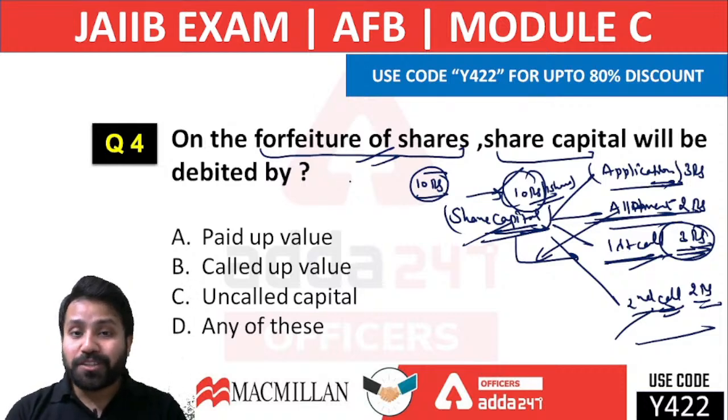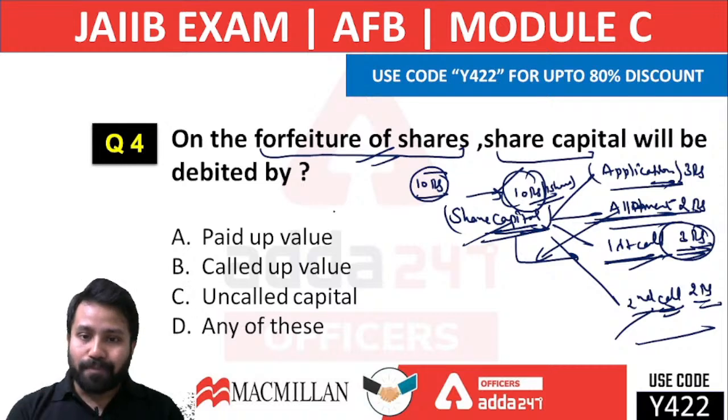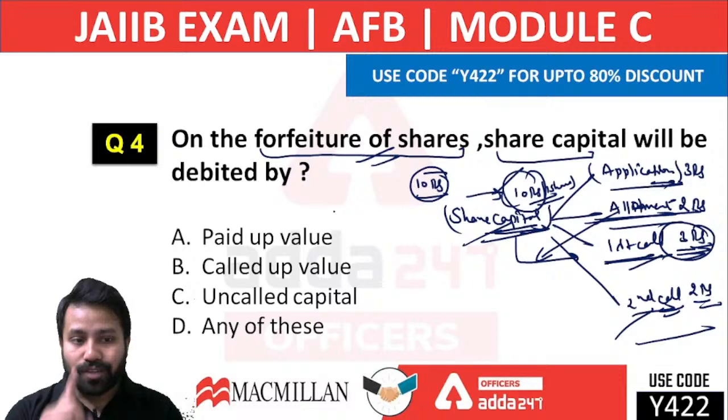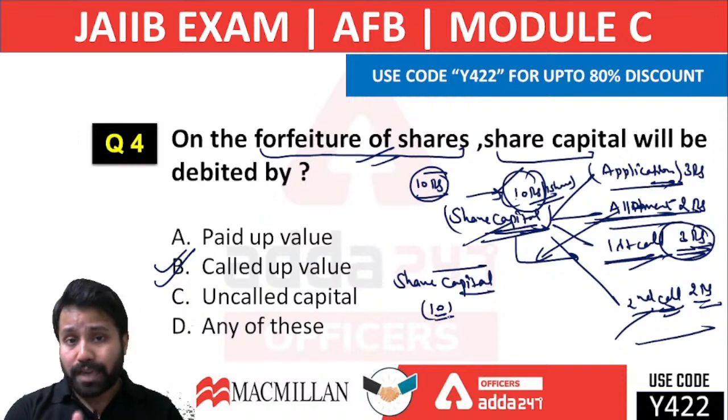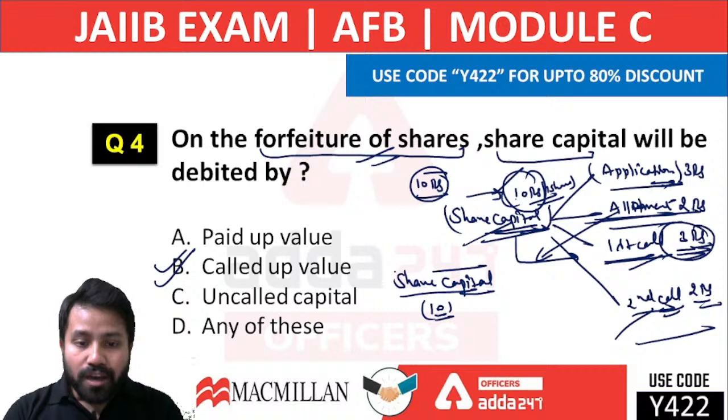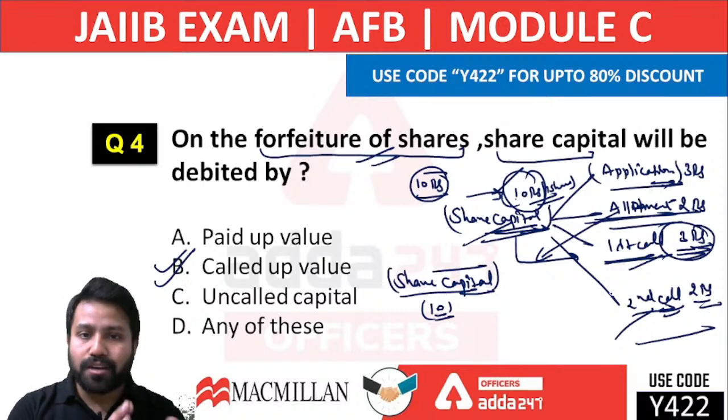Now the question is: on the forfeiture of the share, the share capital will be debited by which value: the paid up value, called up value, uncalled capital, or any of these? The correct answer would be the called up value. Suppose the share capital is 10 rupees per share, and these are all called up capital.